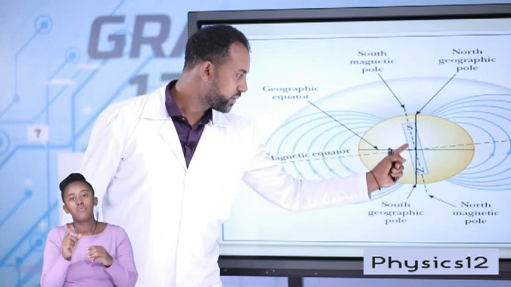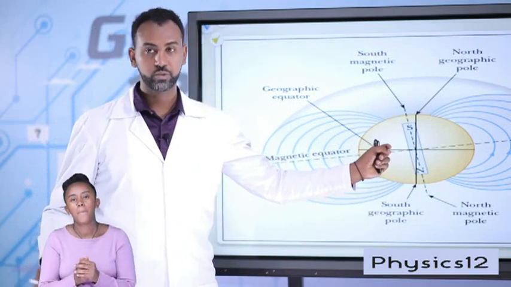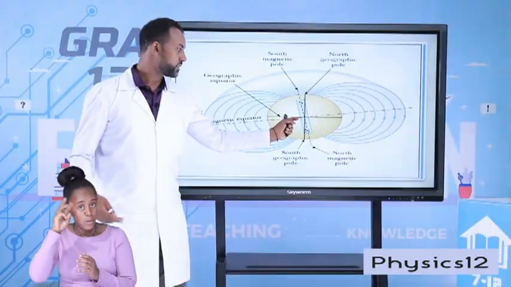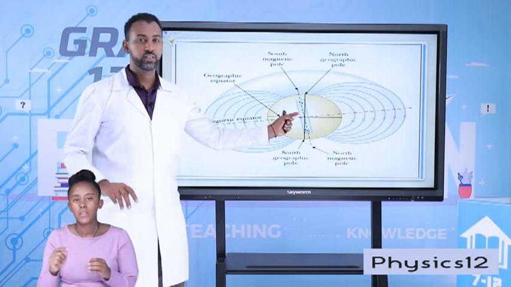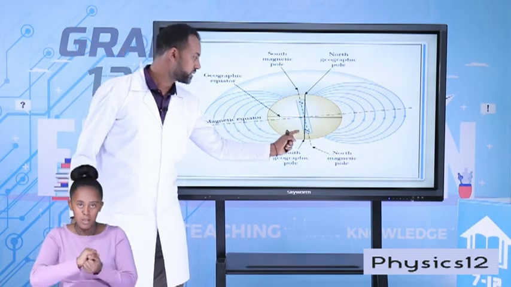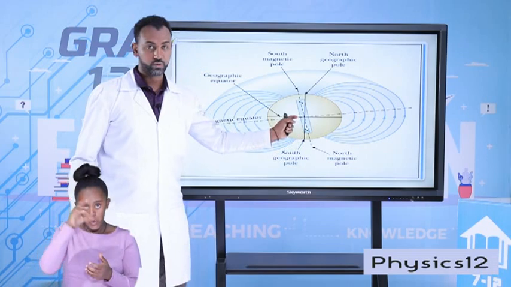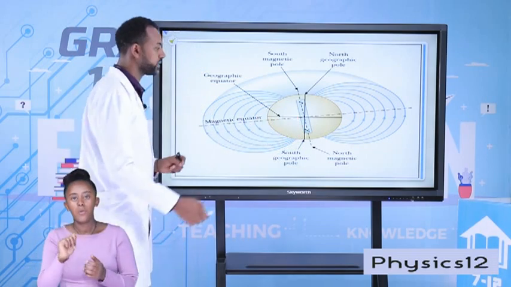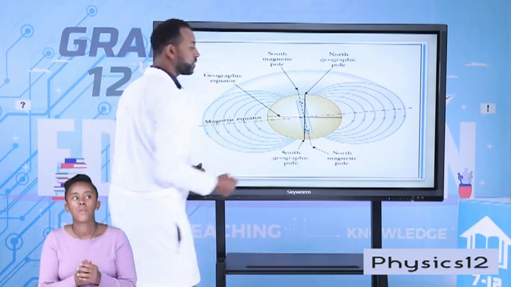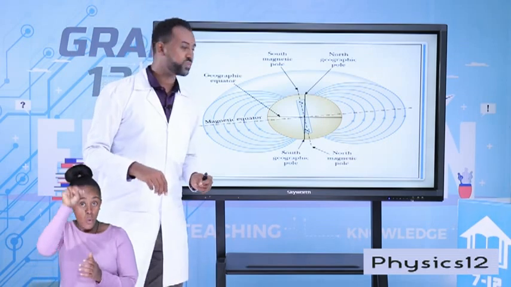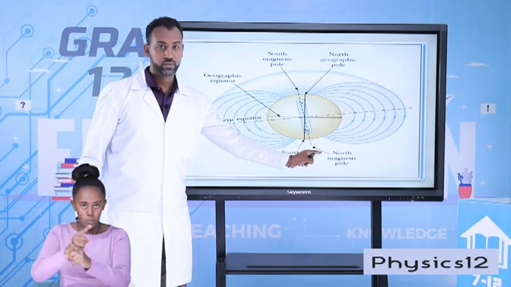According to Sir William Gilbert, this is a magnet which is inverting its polarity. Polarity means there is a north and south pole of a magnet. We'll try to see that later. The north pole of the Earth's magnet is found at the geographic south of the Earth.